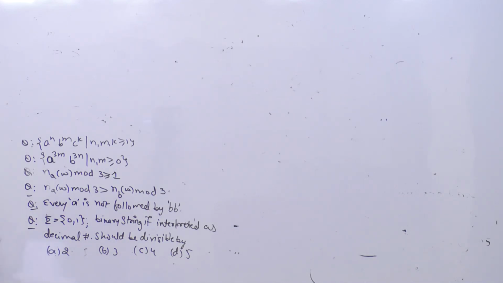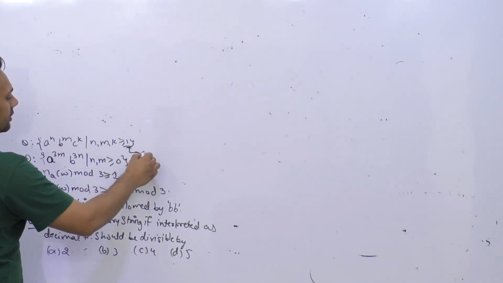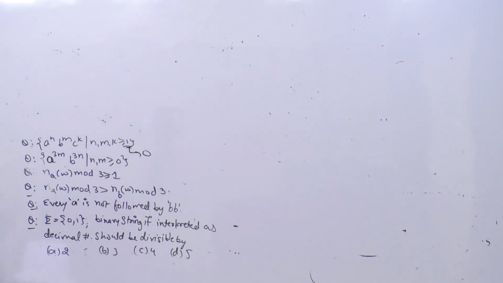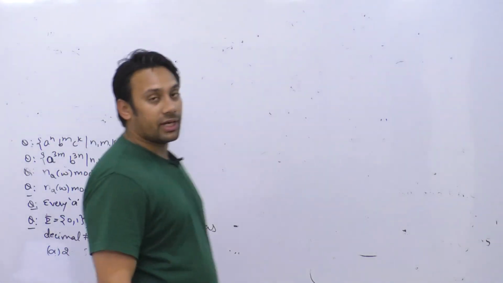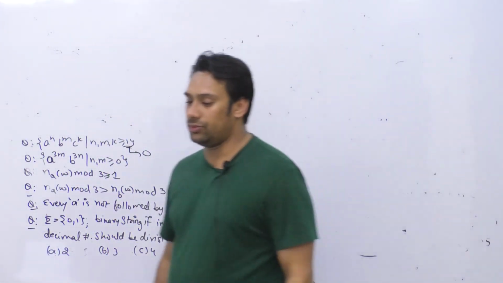So the next problem is saying a raised to power n, b raised to power m, c raised to power k, where n, m, k is greater than or equal to 1. Now this problem I'm going to solve, but you can change this problem for greater than or equal to 0 also. And the problem with 0, I want all of you to solve, where n, m, k is greater than or equal to 0.